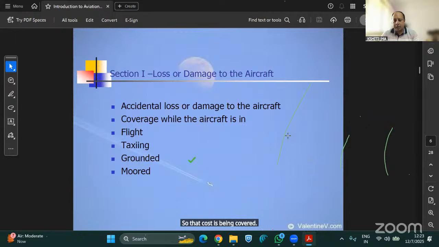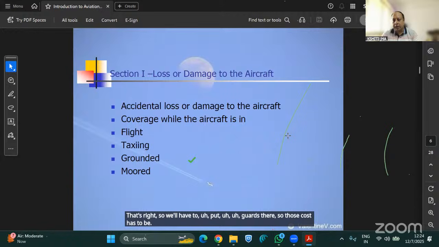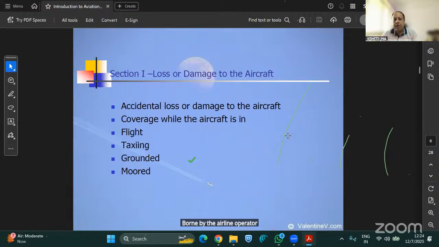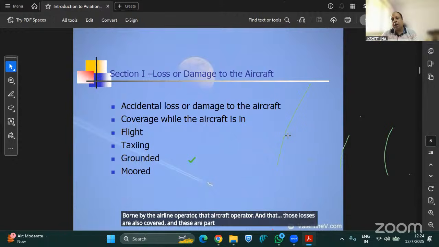Then there is the cost of securing that area. Suppose the aircraft fell in a particular field; to stop the villagers from going to that crash site, we will have to put guards there. Those costs have to be borne by the airline operator, the aircraft operator, and those losses are also covered. These are part of the aviation losses itself, and they are covered under Section 1 only.